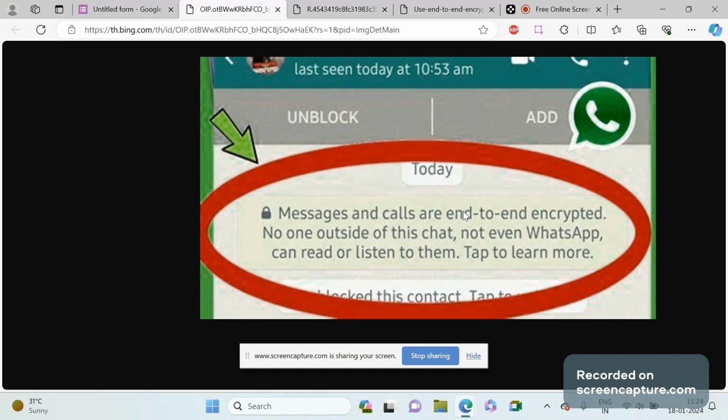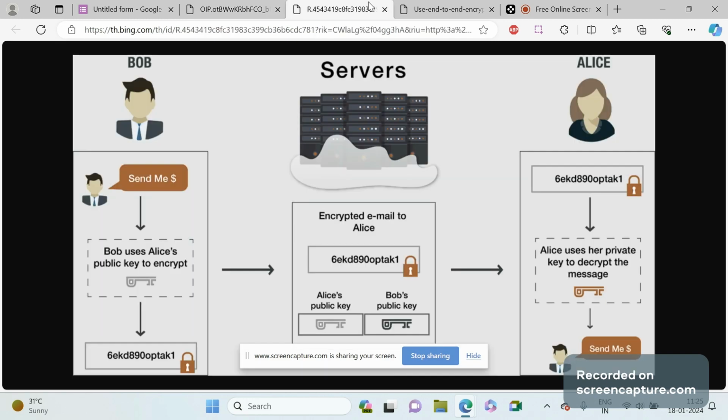Okay, so I will say it with proof. So let's go. First of all, let's get to know what the meaning of end-to-end encrypted is. End-to-end encrypted means that if Bob is sending a message to Alice, Bob uses Alice's public key to encrypt. So he is sending a message, and the message will be stored. This is the sender, this is the receiver, and this is WhatsApp. When they send it, the message will be saved like a code type.